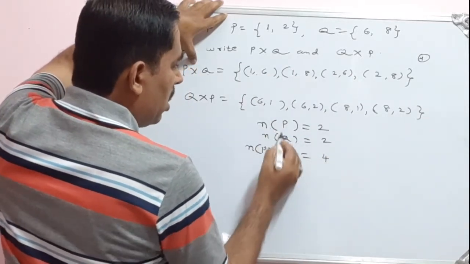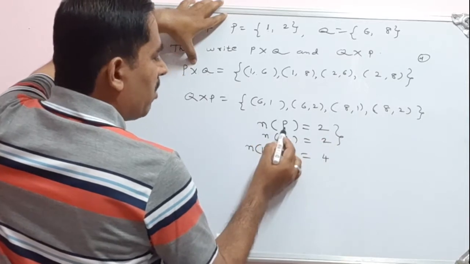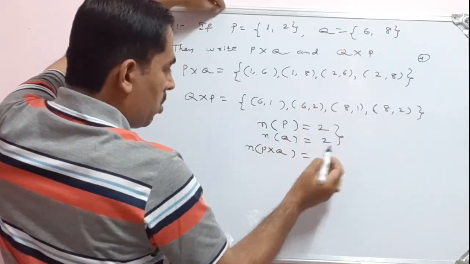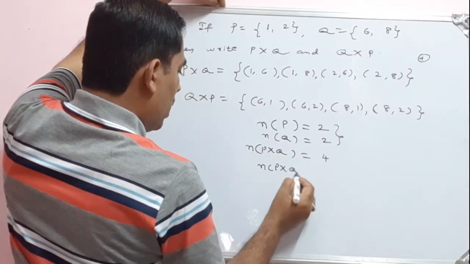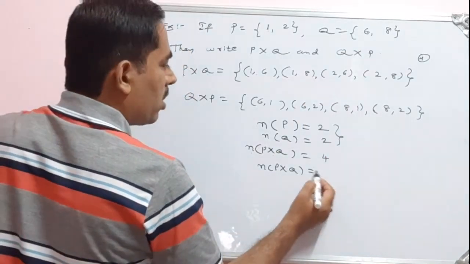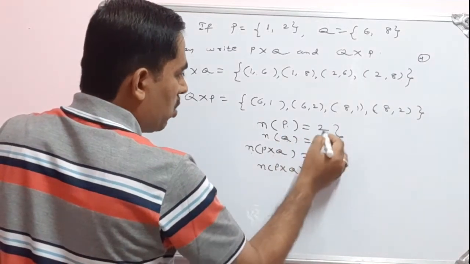That means the number of elements in the first set is 2, the number of elements in the second set is also 2, and the number of elements in the Cartesian product is 4. So we can get the number of elements in the Cartesian product by multiplying these two: 2 into 2 is 4.